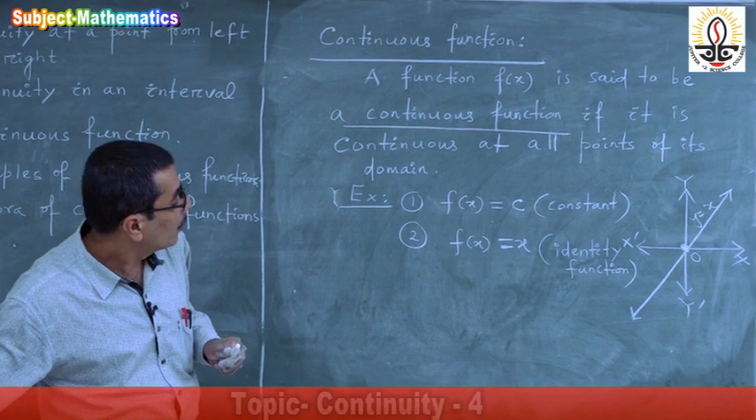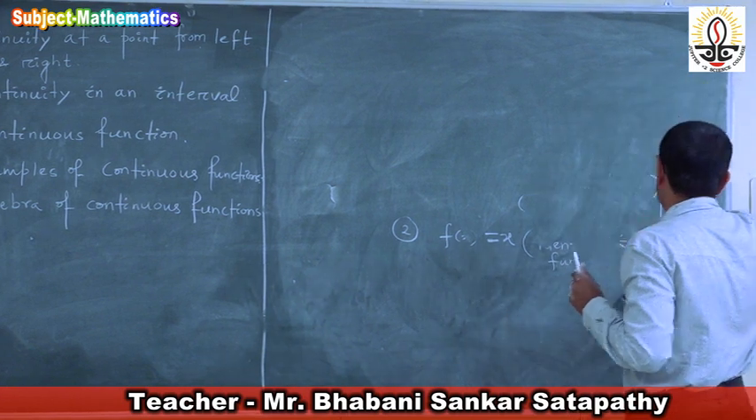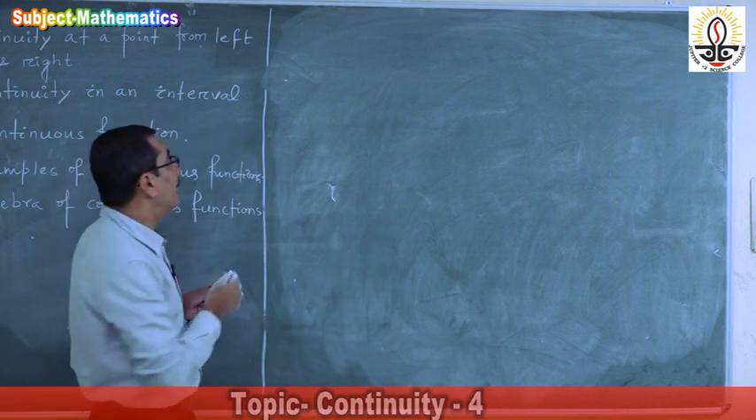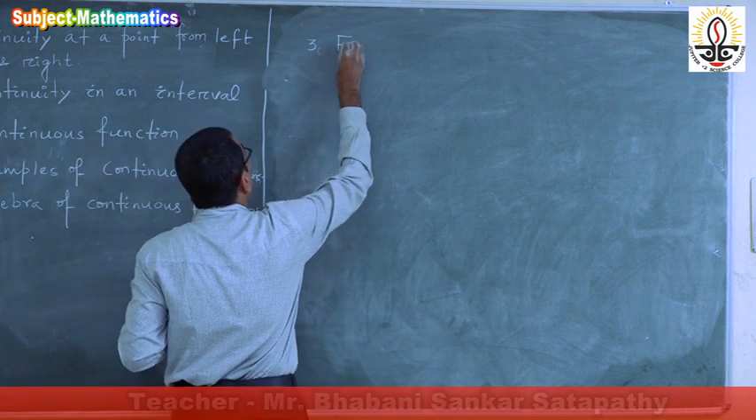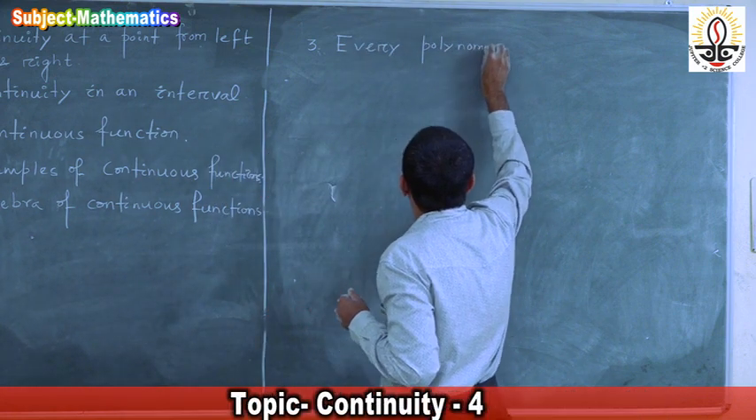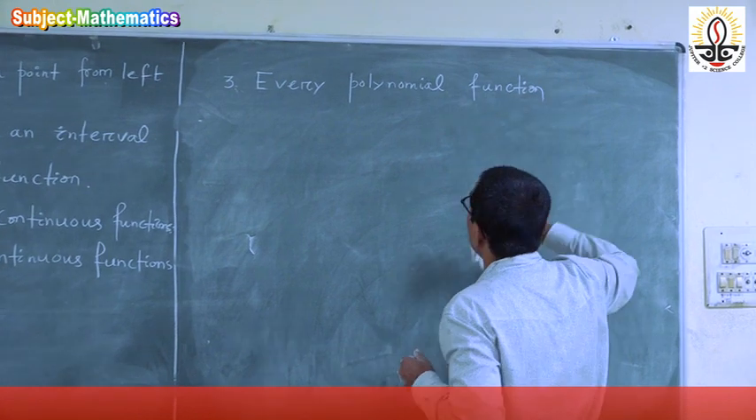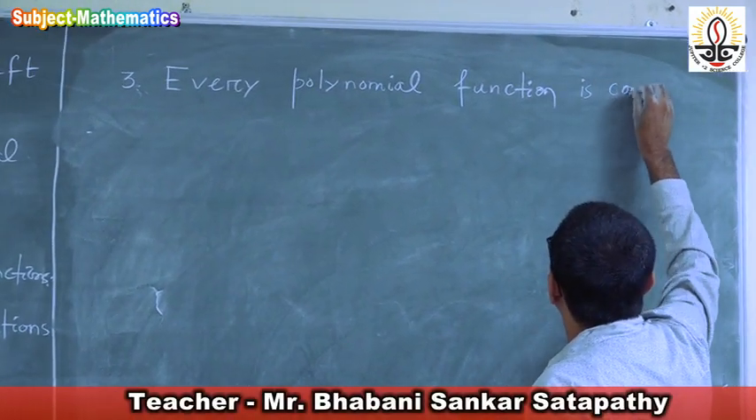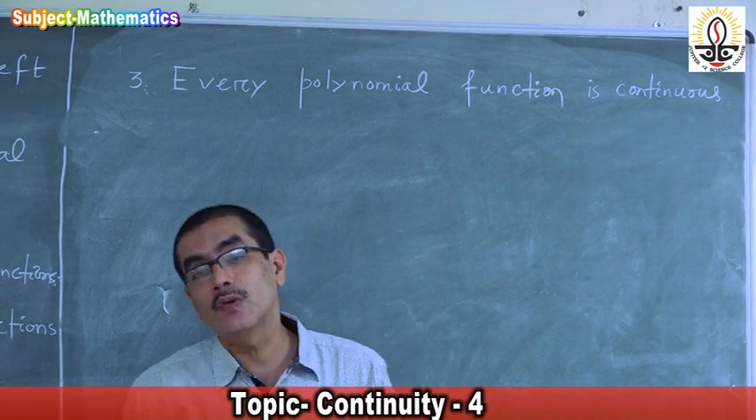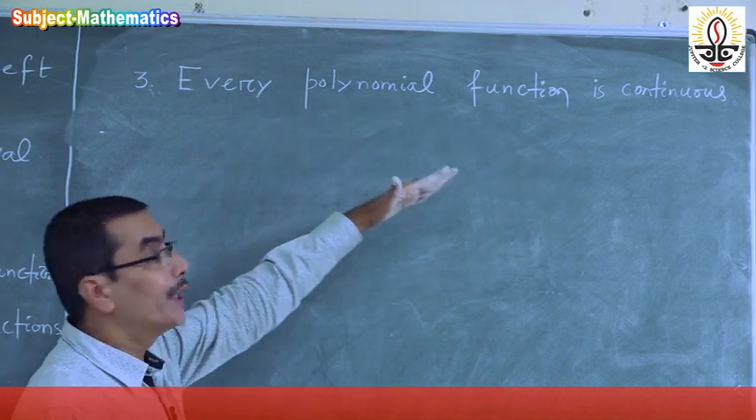Then we come to the third example. The third example is every polynomial function is continuous. That means it is continuous at every point of its domain. Every polynomial function is an example of a continuous function.